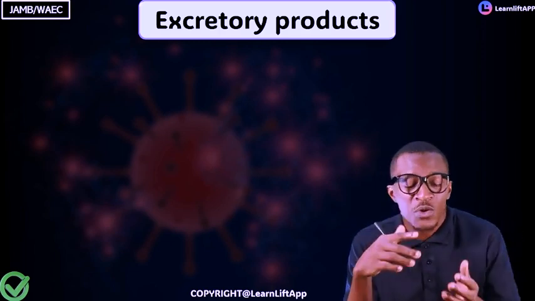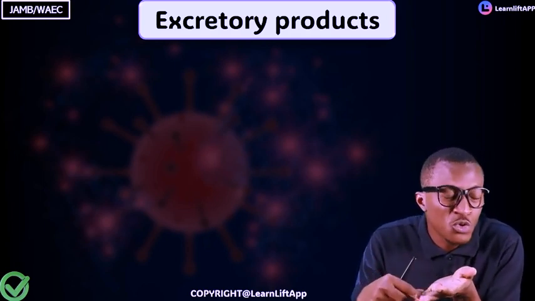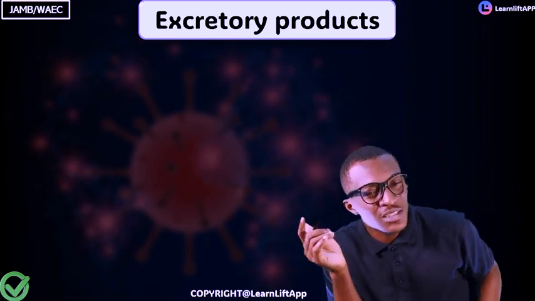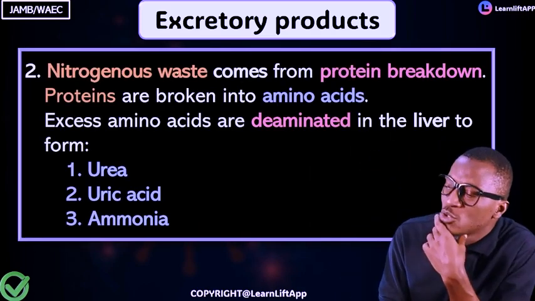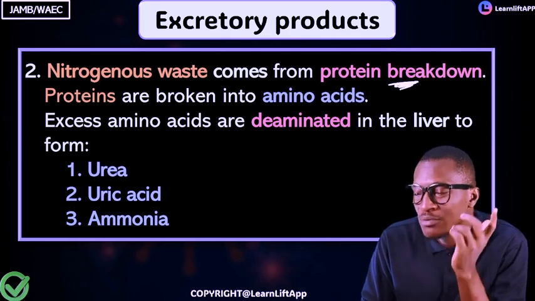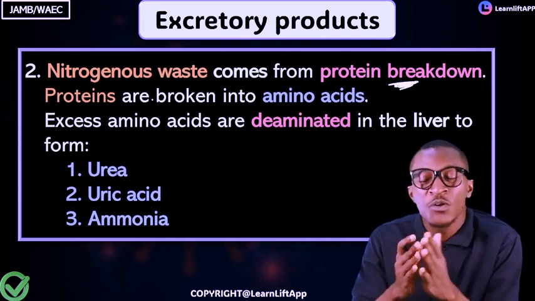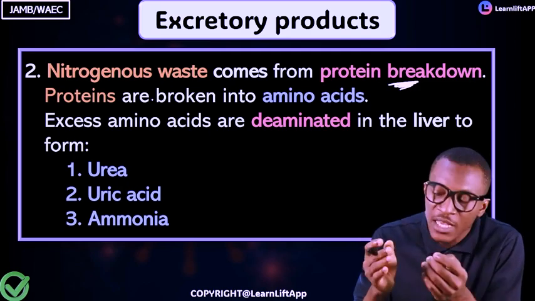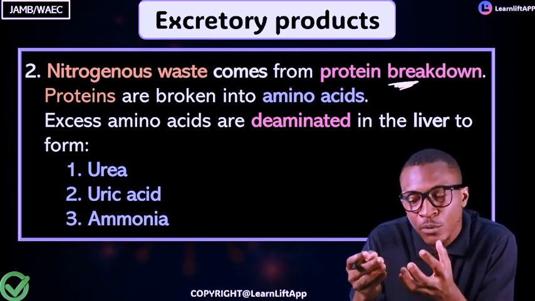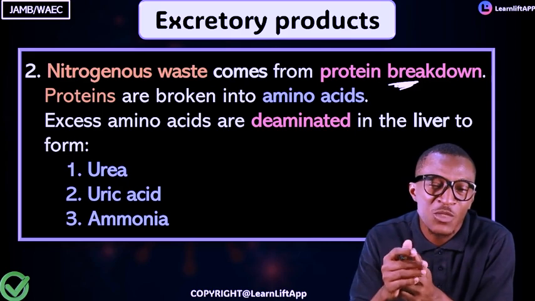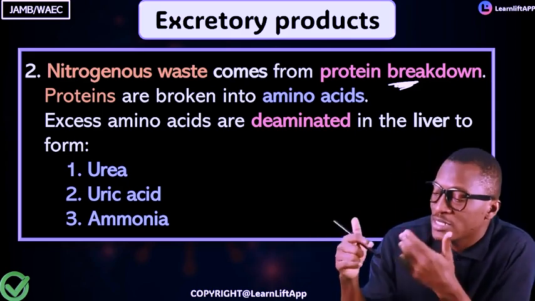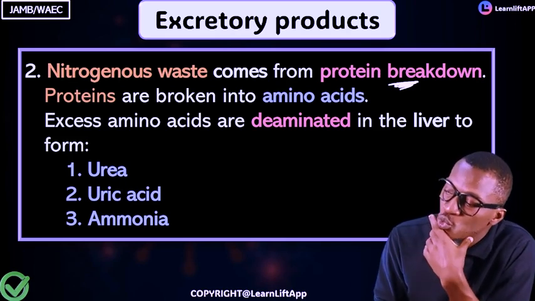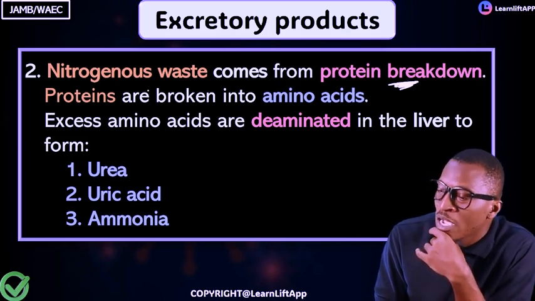Now, still on excretory products, we talk about CO2, we talk about H2O, and we also talk about the protein substances, which are uric acid and urea. Take note that nitrogenous waste comes from protein breakdown. Take note that what forms protein is amino acid. So when proteins break down into amino acids, the amino acids undergo deamination, which releases uric acid and water.